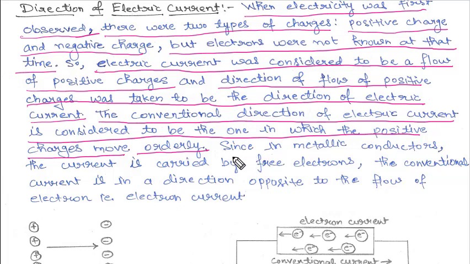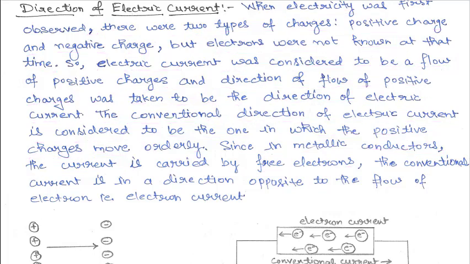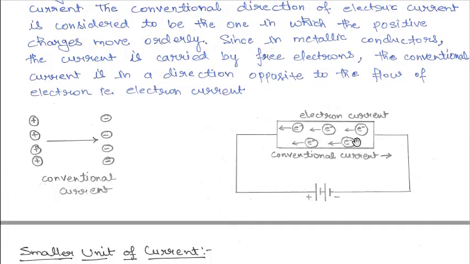But when the electron was discovered, we came to know that in a metallic wire the electrons constitute the current. It is due to the electrons that the current flows in a circuit. So in a metallic conductor, the current is carried by the free electrons, as we know, and electrons have negative charge. That means they will move toward the positive end of the source or battery. Okay, as you can see from this figure, these are the electrons and they will move in this direction. They will move toward the positive terminal of the battery.